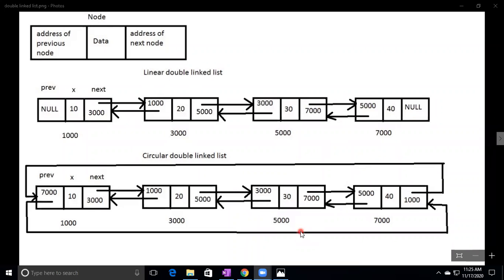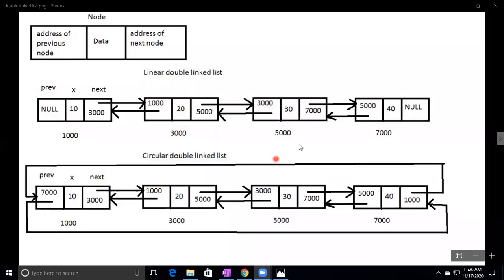With this, the advantage is that insertion becomes easier and deletion becomes easier. In case of arrays, we are rearranging the elements. But in case of linked list, if you want to insert an element, just create a new node and establish the links, that's it.